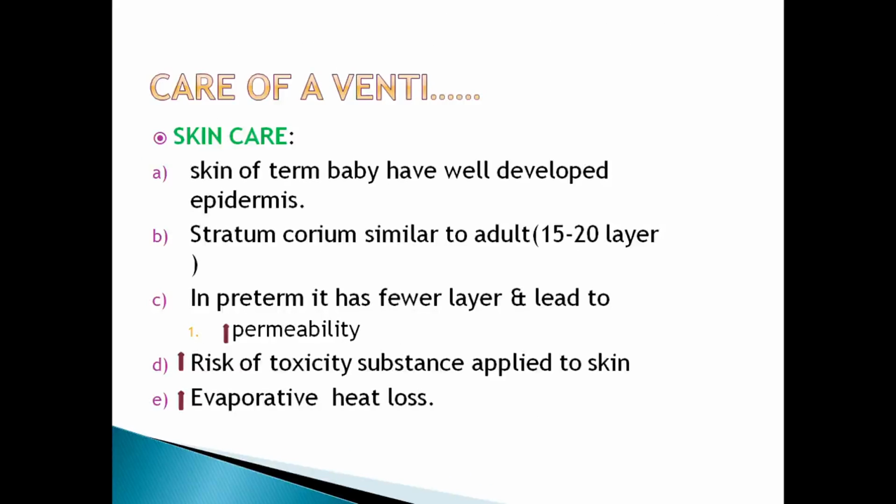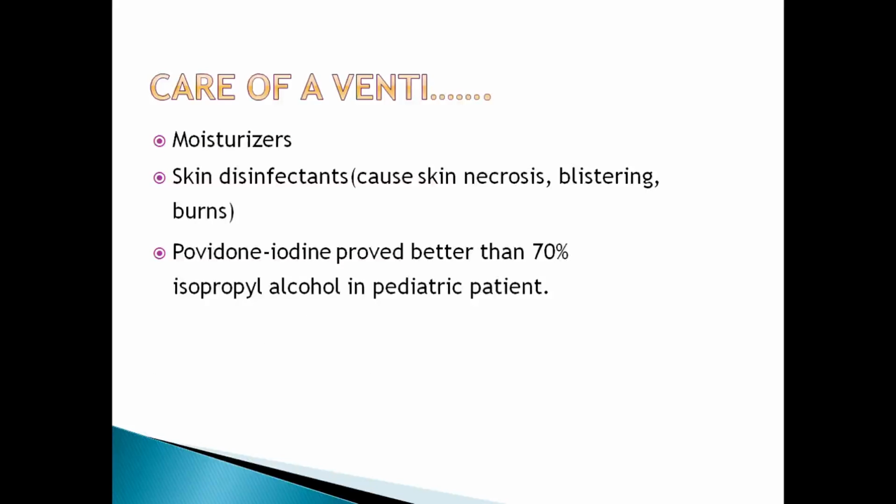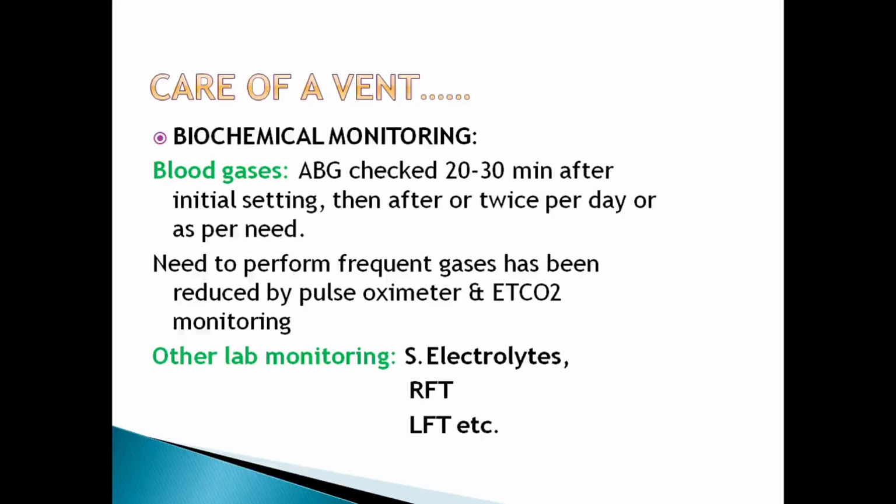Skin of a term baby is well developed. Epidermis and stratum corneum are similar to an adult, but in a preterm baby it has fewer layers, so it leads to increased permeability and increased risk from toxic substances applied to the skin, and evaporative heat loss. Moisturizers can be used, and skin disinfectants. Povidone iodine is better than 70% isopropyl alcohol in pediatric patients.